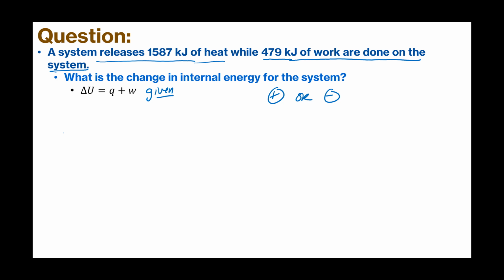Heat is Q. Our Q is 1587 kilojoules. We said the system released it, so that's heat out, so that's negative.